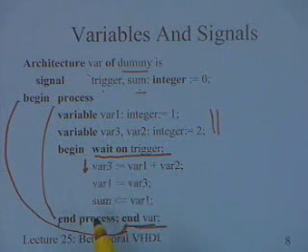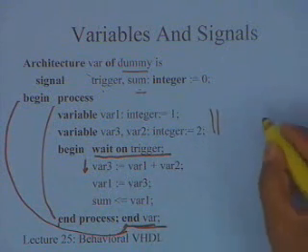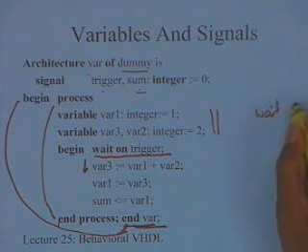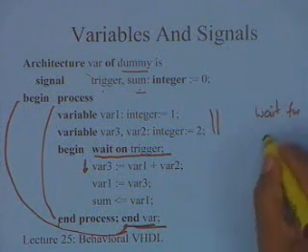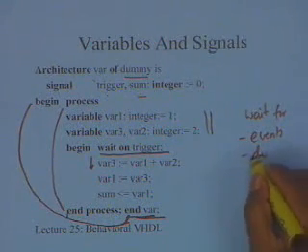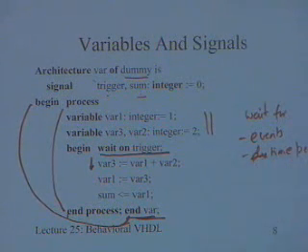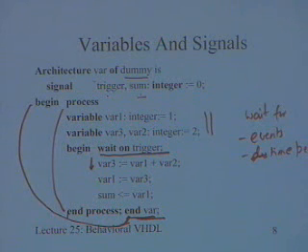And once the process gets suspended, whenever you use a wait statement, the wait statement can be used to wait for events, or durations, or time periods. You can also wait for a certain time period. You can say that I want to wait for 10 nanoseconds, or I want to wait for 100 microseconds. So the process gets suspended whenever there is a wait statement, and whenever